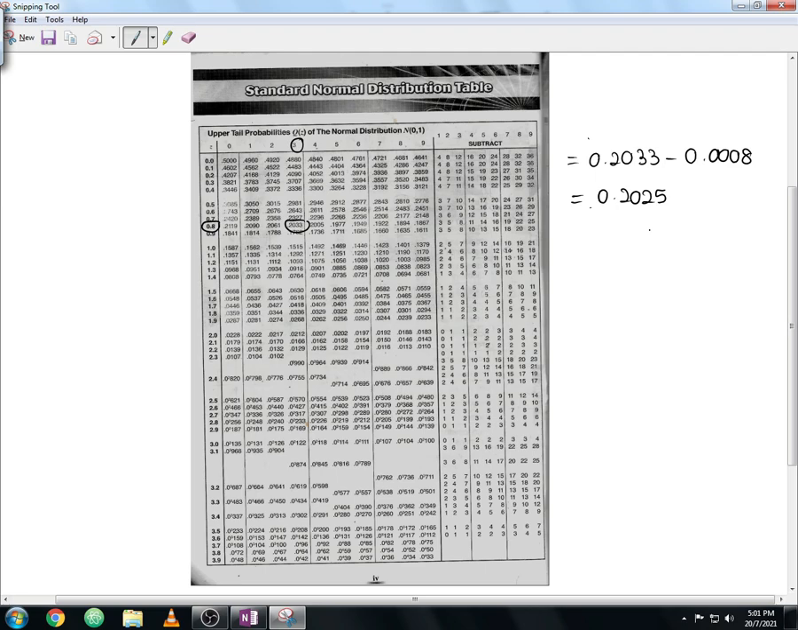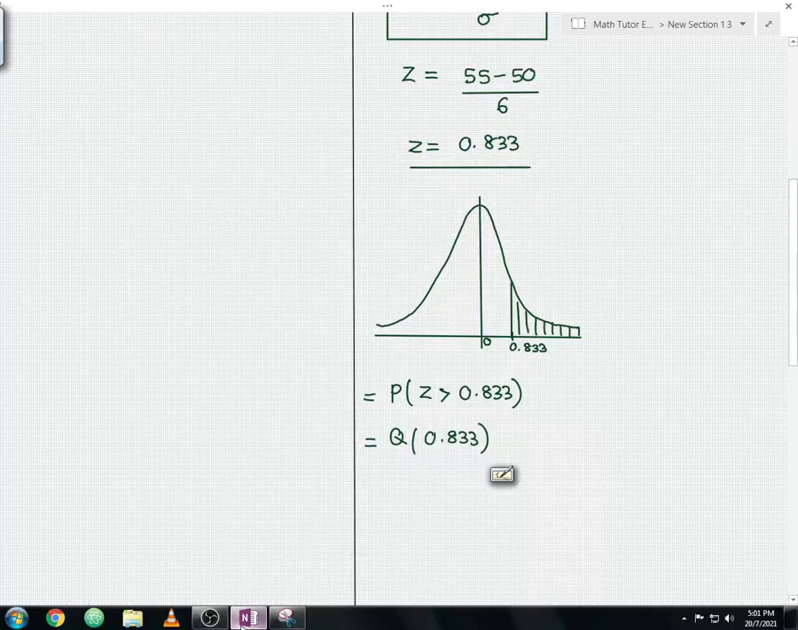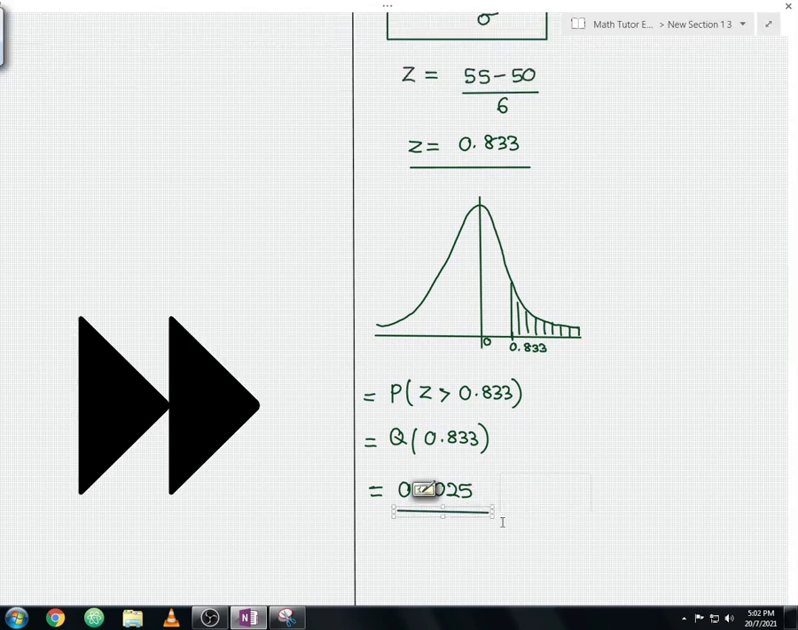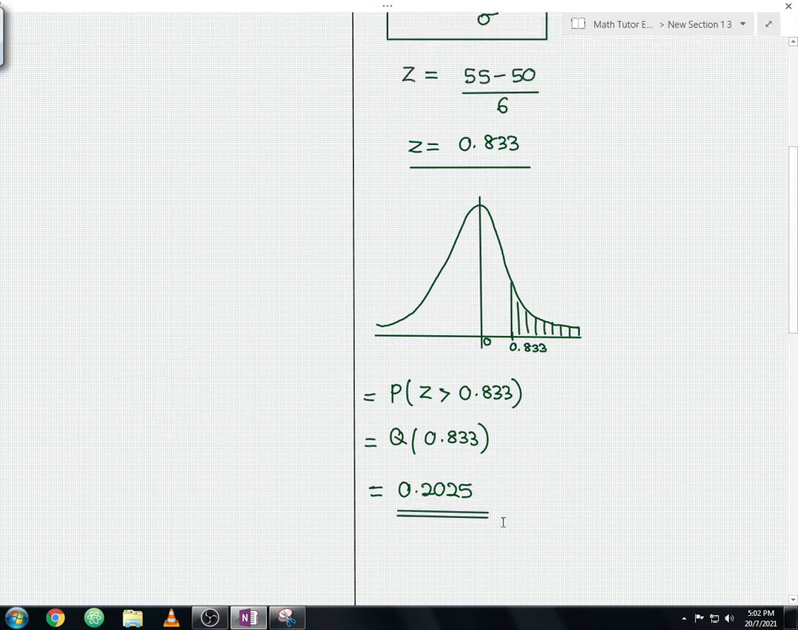Okay, back to our main discussion. Let me open this. So from the Z table you calculate, and you should get your probability 0.2025. Let me underline the solution for the question part A. Okay, let us proceed with our discussion for the question part B now.